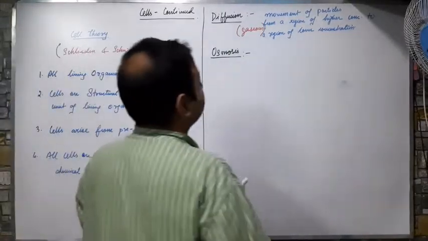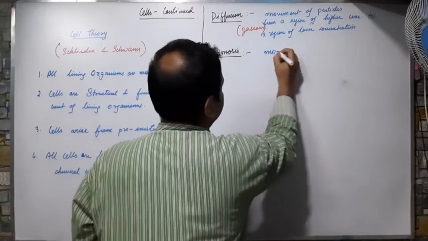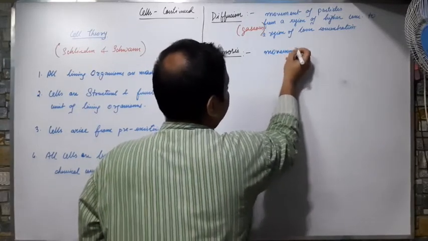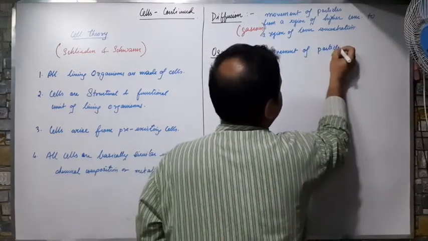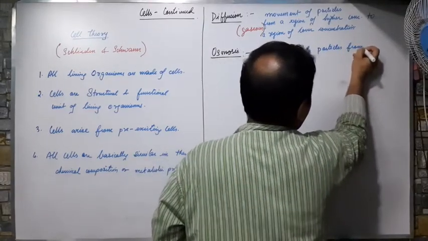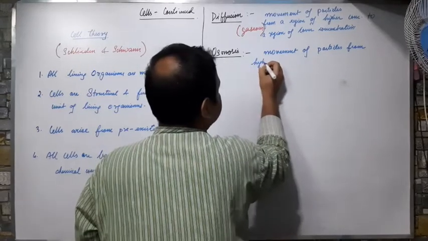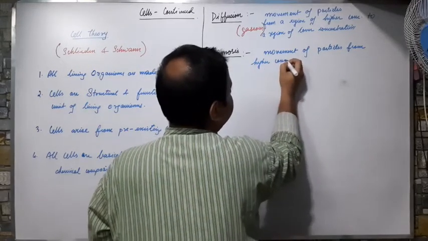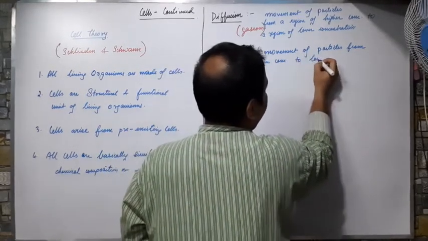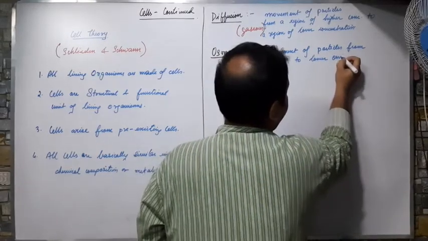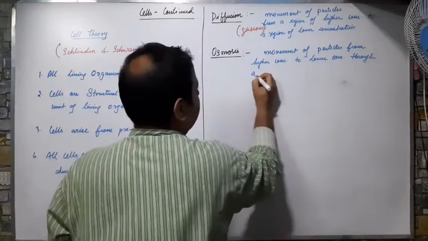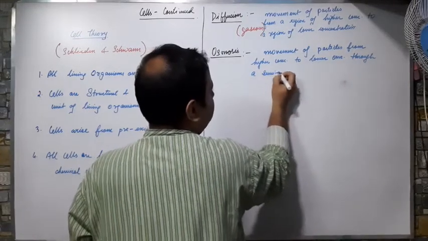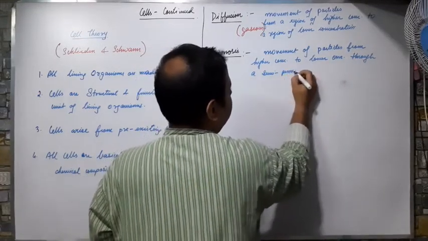This is also movement of particles from higher concentration to lower concentration through, now this is the tweak, through a semi-permeable membrane.